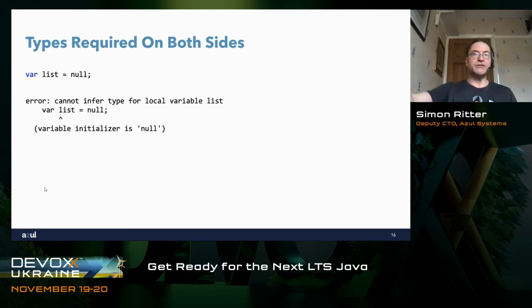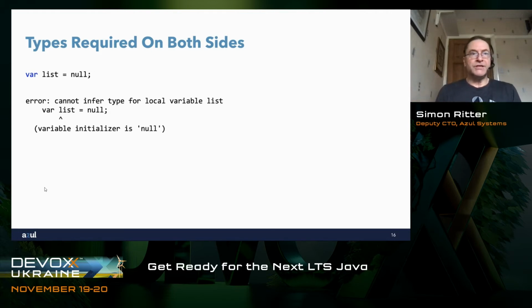Object is the superclass of all objects, and then you inherit from that through other subclasses. Null actually represents every single type in Java, so it can be used for any type in Java. If I say var list equals null, once again, the compiler doesn't know which type it should use because it could be any type.